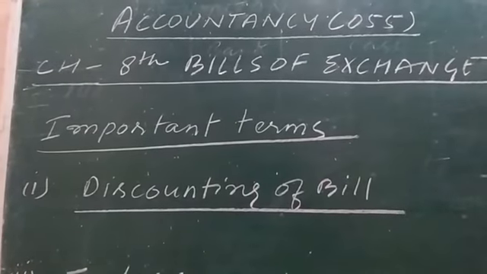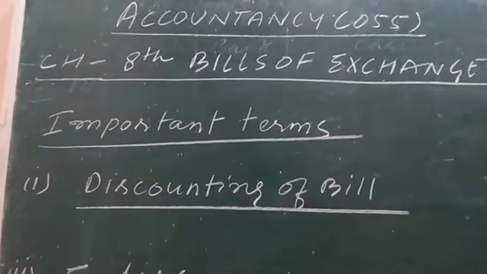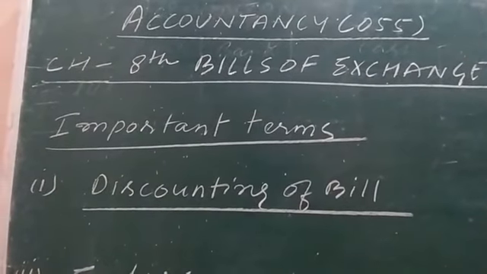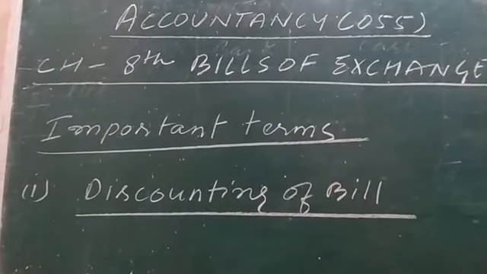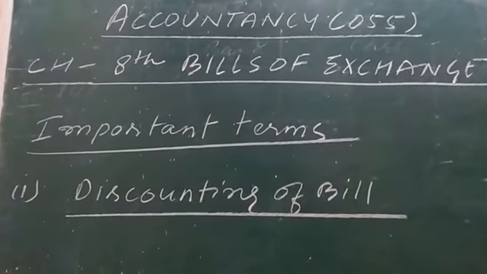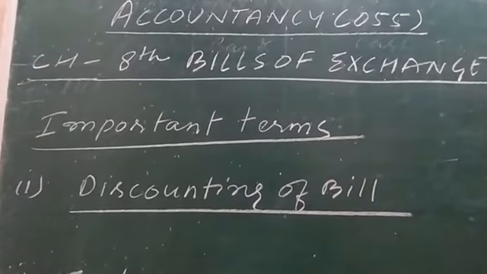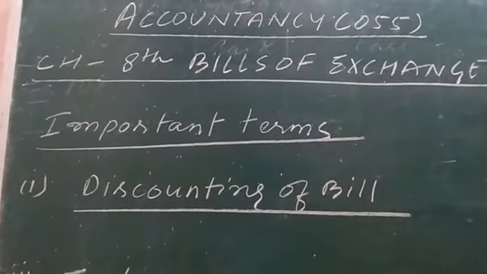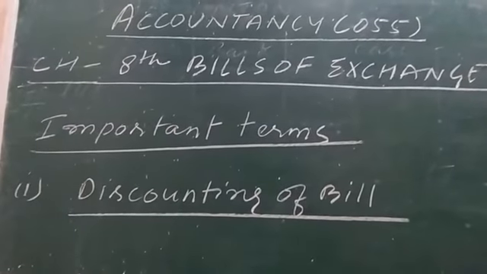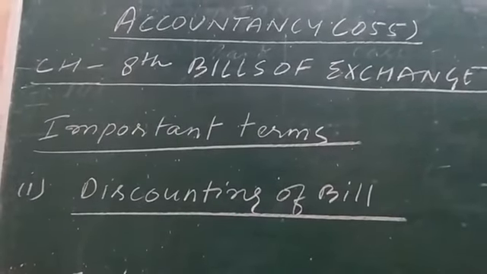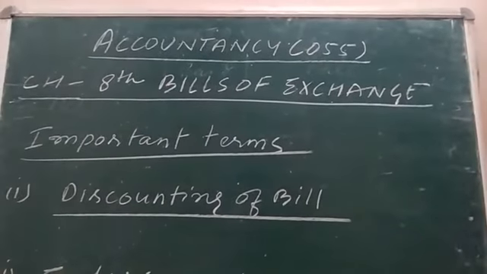Bank has to wait for receiving the payment from the drawee, or say purchaser, and for this waiting period, bank discounts the bill. You can just assume that it is like a commission of the bank, because for a long duration, bank has to wait for receiving the payment of the bill.